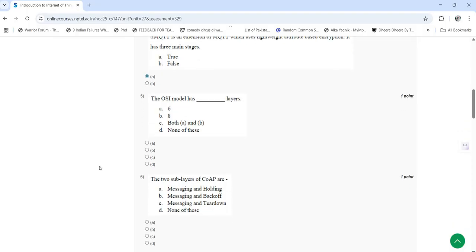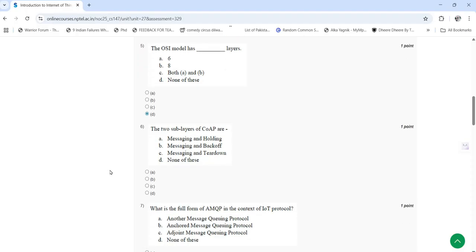Fifth question: the OSI model has dash layers: 6, 8, both A and B, none of these. So the answer is none of these, because the OSI model has 7 layers. So the answer is D.